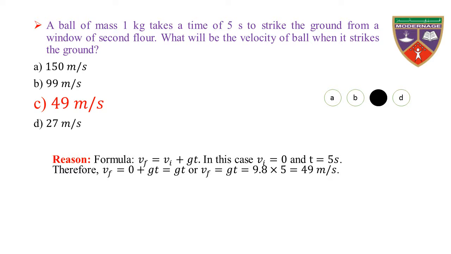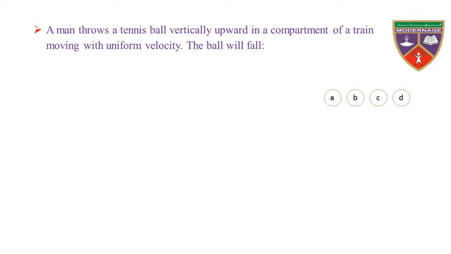Therefore, Vf is equal to 0 plus gt, which is equal to gt. Vf is equal to g into t, which is equal to 9.8 into 5, which is equal to 49 meters per second. Hence, the ball strikes the ground with 49 meters per second.